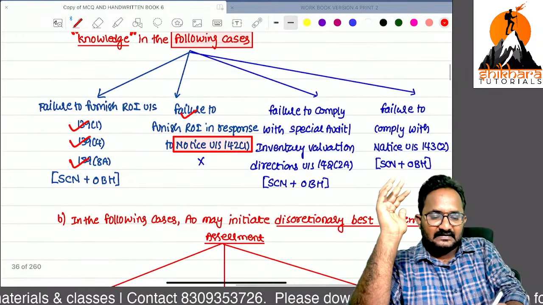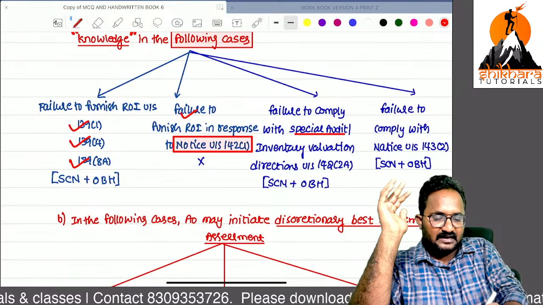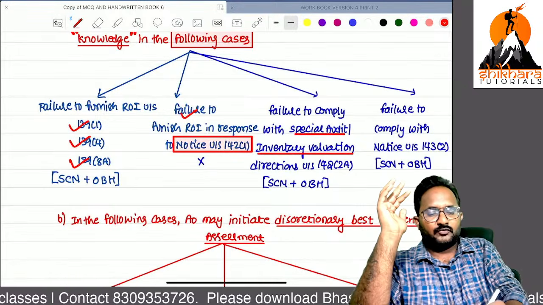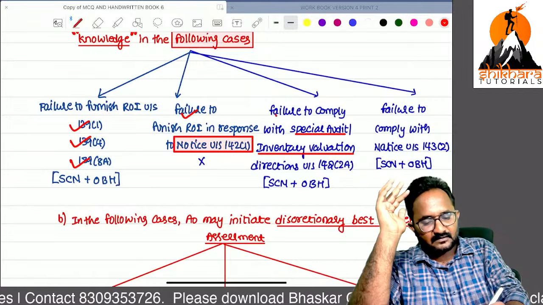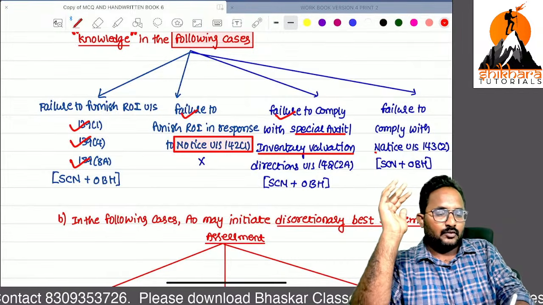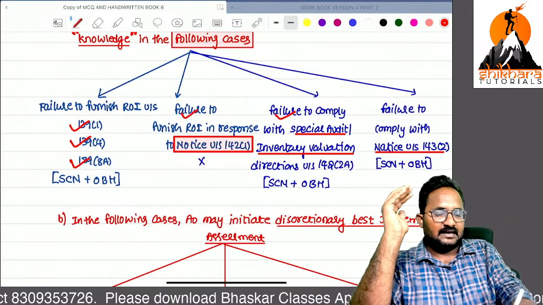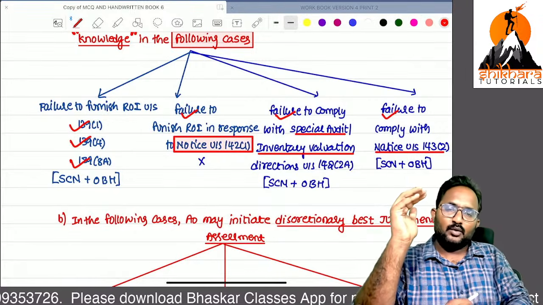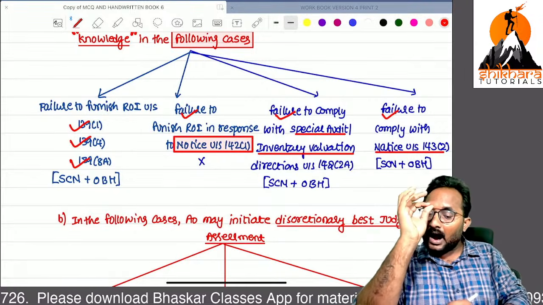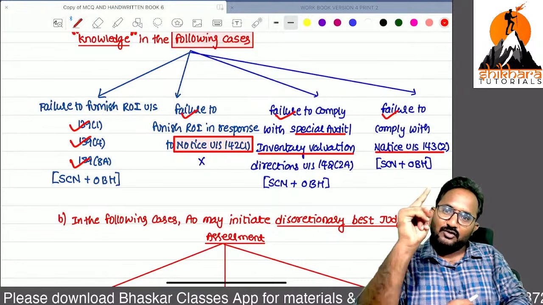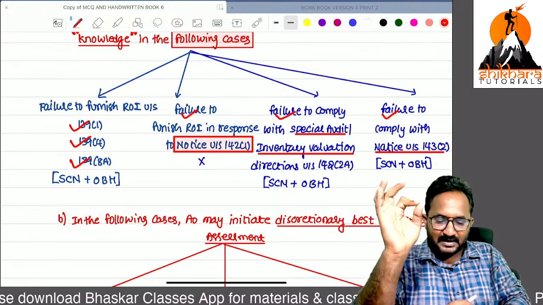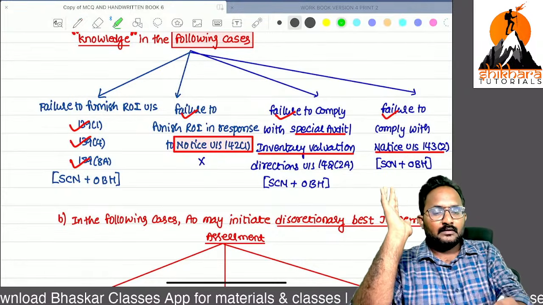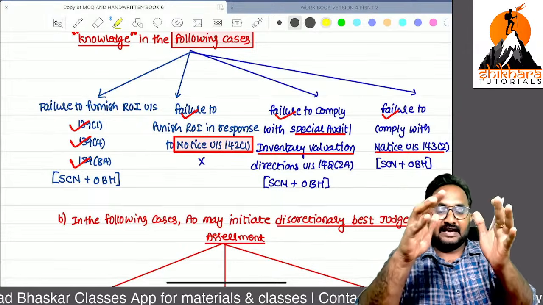Special audit directions and inventory valuation directions are given by the AO, but you fail to comply with them. Last, scrutiny assessment related notices are sent, but you fail to comply. In all these cases, which assessment does the AO want to start? Best judgment assessment.